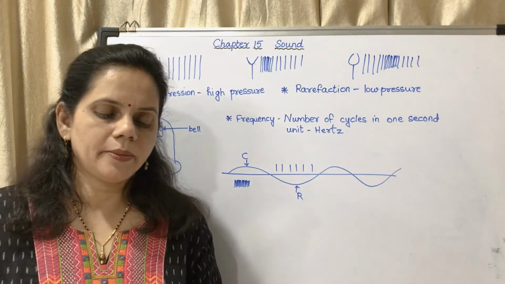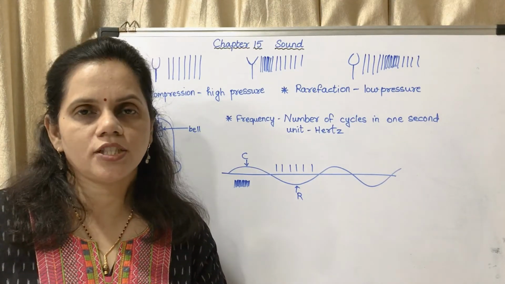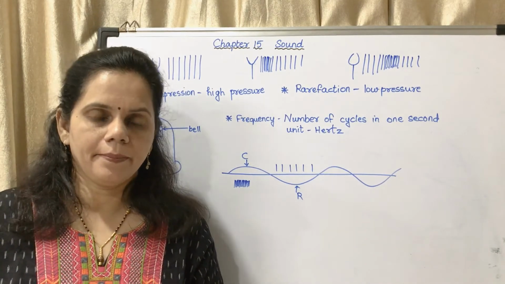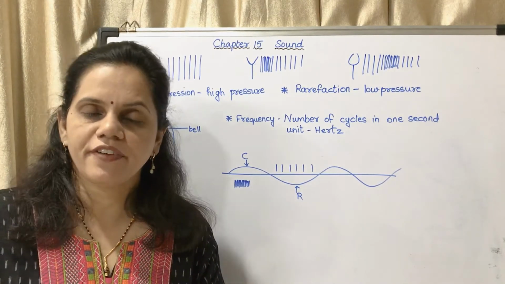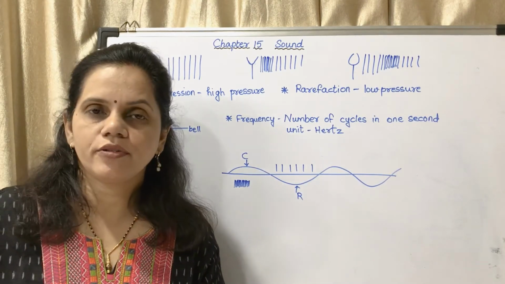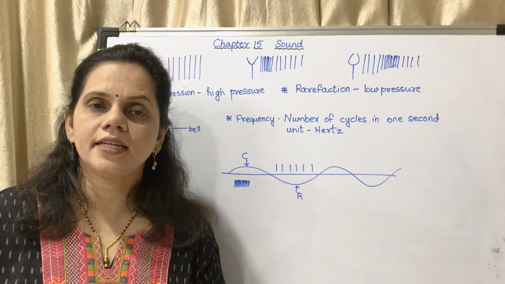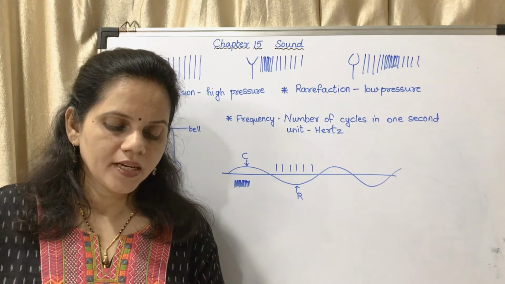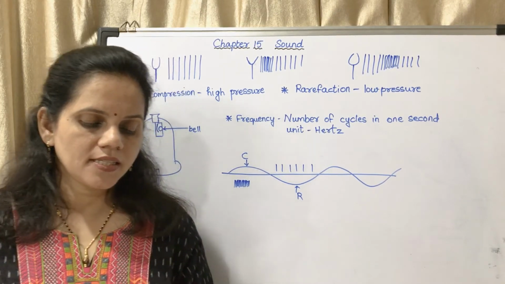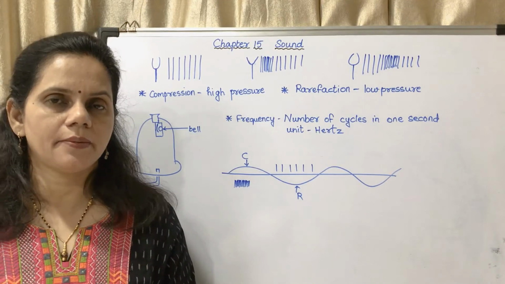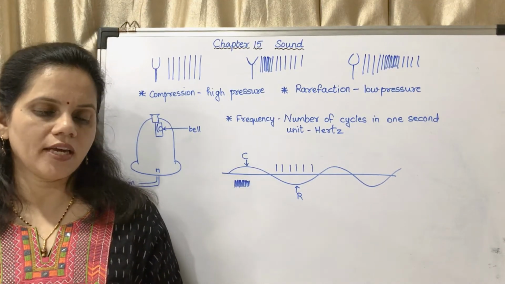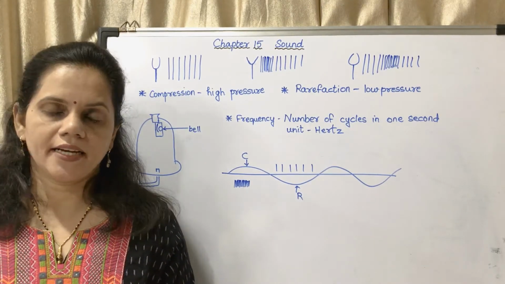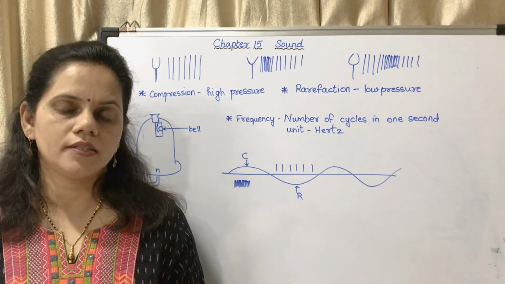So this experiment demonstrates that sound generation and propagation needs a medium. This is a very important 5 mark or 3 mark question. You have to write from "in this experiment" in the second paragraph, till "this experiment demonstrates that sound generation and propagation needs a medium" in the third paragraph. It is a comparatively bigger answer, a 5 mark question with diagram. Only the diagram could be asked for 2 marks.